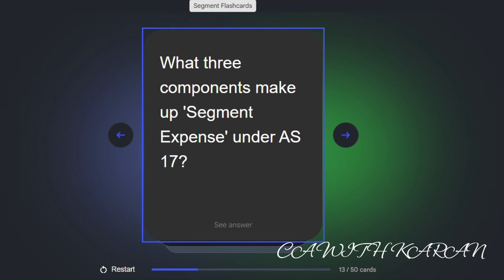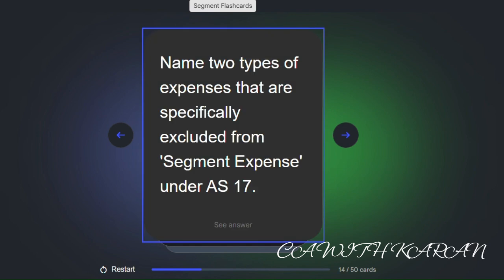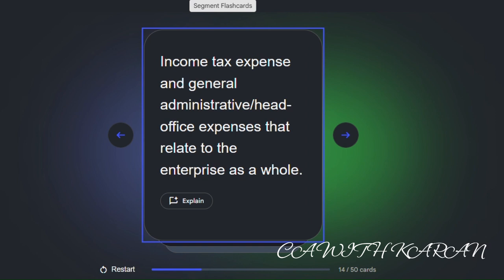What three components make up segment expense under AS 17? Directly attributable operating expense, a reasonably allocated portion of enterprise expense, and expense from transactions with other segments. Name two types of expenses that are specifically excluded from segment expense under AS 17. Income tax expense and general administrative head office expense that relate to the enterprise as a whole.